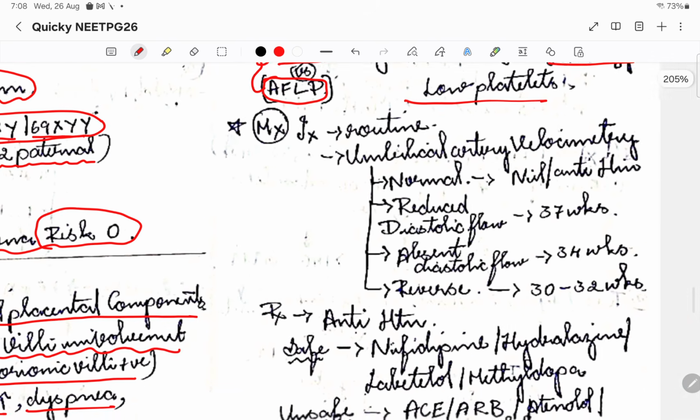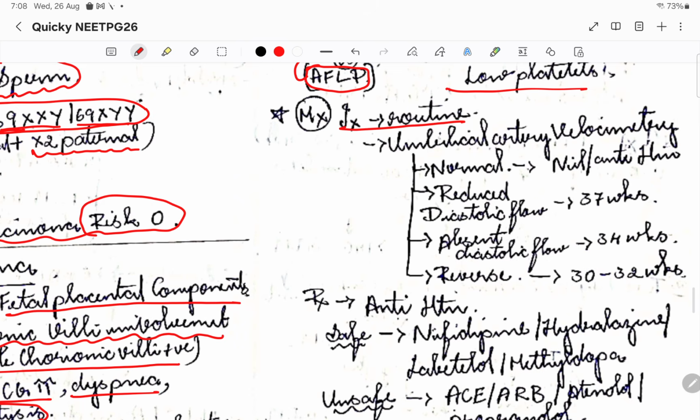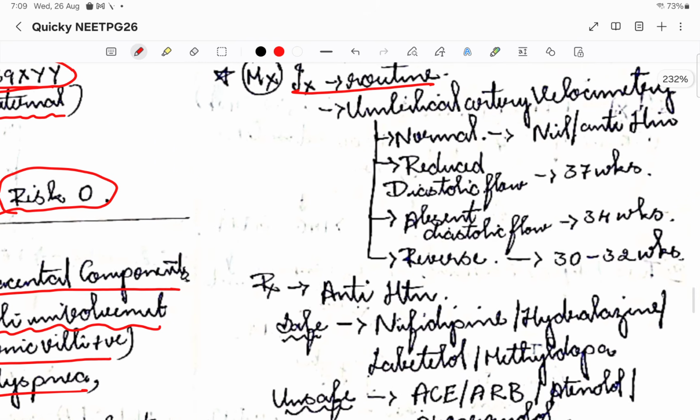Okay, so then coming to the management, we'll do the basic investigations and then go for umbilical artery velocimetry. That is how we categorize the patients and decide how to treat. If the velocimetry is normal, then we go for nil intervention or basic antihypertensives. This is how the normal velocimetry looks: this is during systole, this is during diastole, is how the waves are.